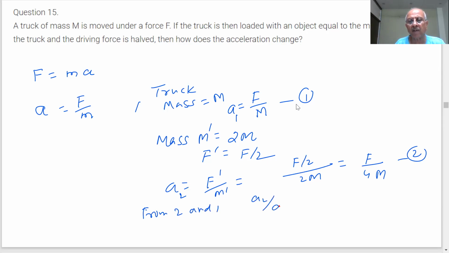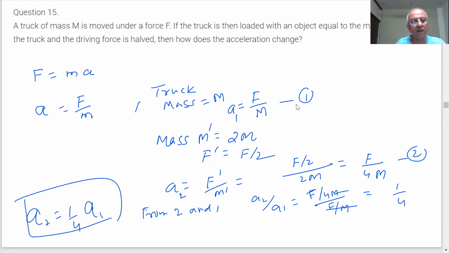What is A2 by A1? This will get cancelled. We will get 1 by 4. So A2 is equal to 1 by 4 of A1. Is it correct? Yes. Acceleration will be reduced to 1/4 of the original value.